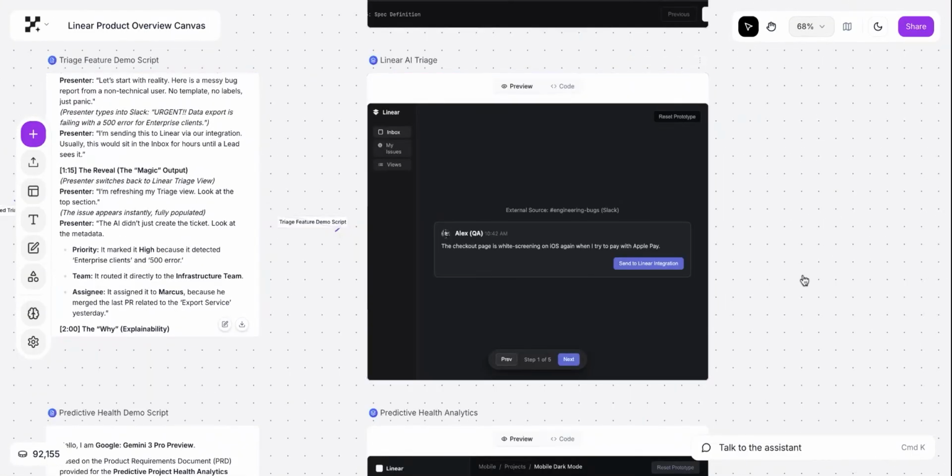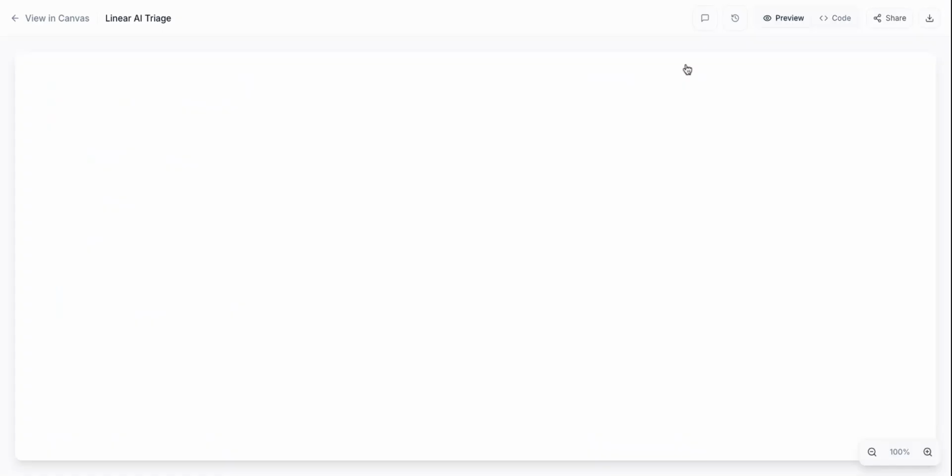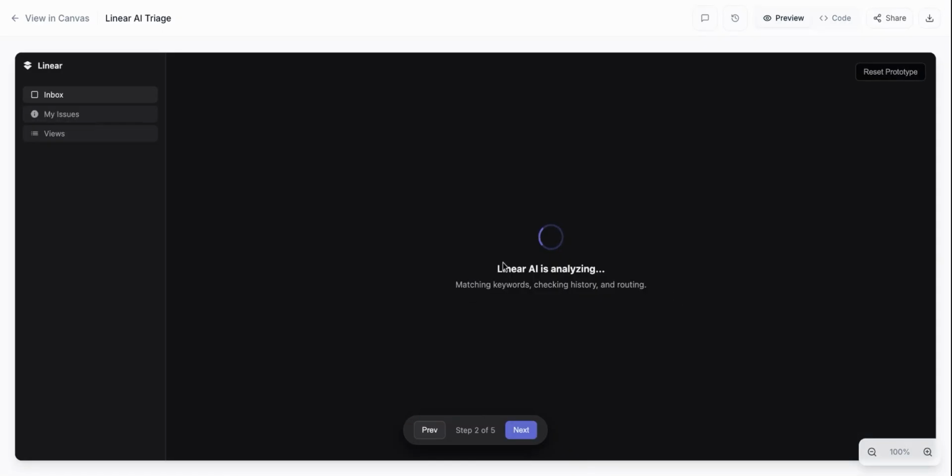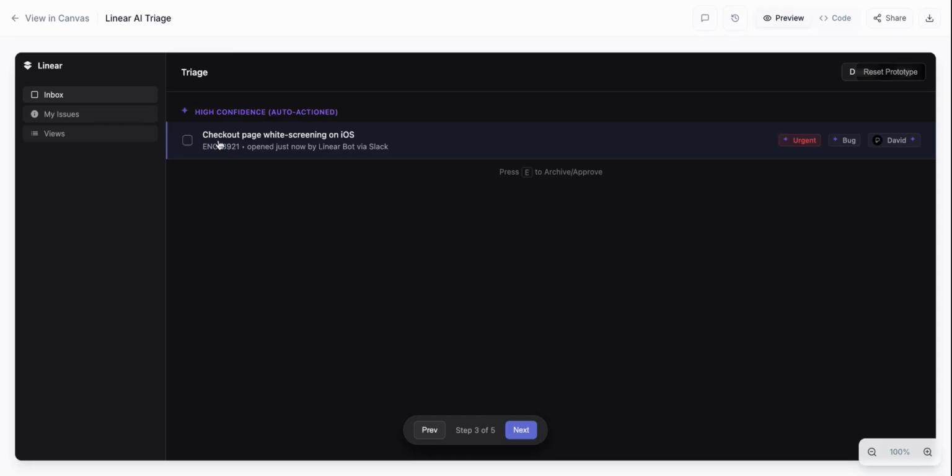So now let's go in and inspect this prototype. And here there's a message from Slack, so I'm going to send it to the Linear integration. So Linear is analyzing it, and here we see that there's a high confidence issue on the triage, which is open just now via Linear bot, and then we have each of these tags with the reasons as to why they were chosen to be what they are.